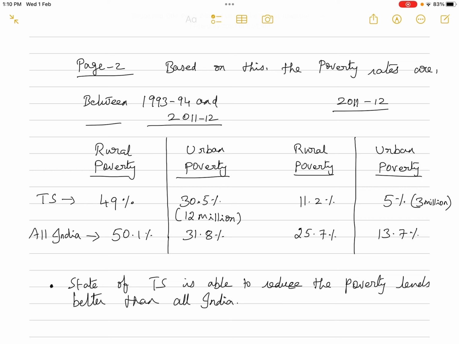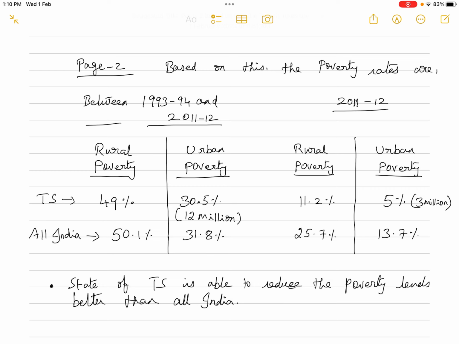That 30.5% in absolute number happens to be 12 million. If you compare the same with the all India level, it was 50.1% rural poverty and 31.8% urban poverty. So you can see that the poverty levels in the state of AP or Telangana are lower than the all India level.